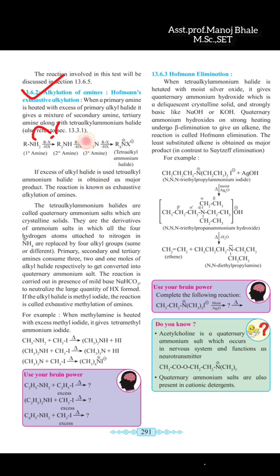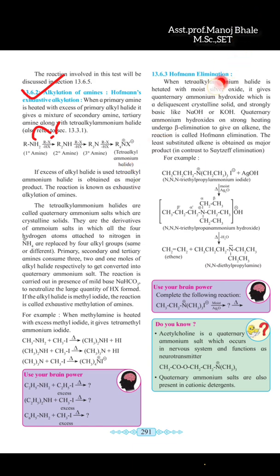In the next step, we further add alkyl halide, RX, and again there is removal of minus HX. This is the byproduct. There is formation of the tertiary amine. Again, if we add further alkyl halide, there is formation of the tetraalkyl ammonium halide. So this is our final product. This is the Hofmann exhaustive alkylation reaction.